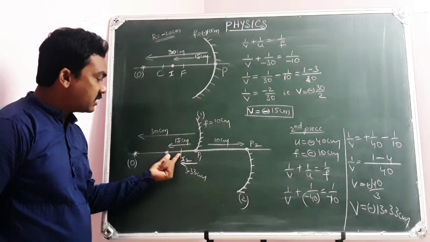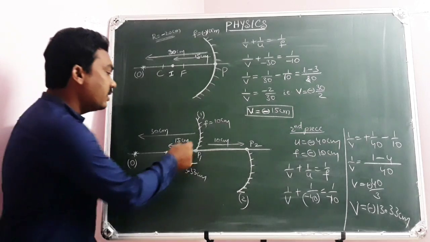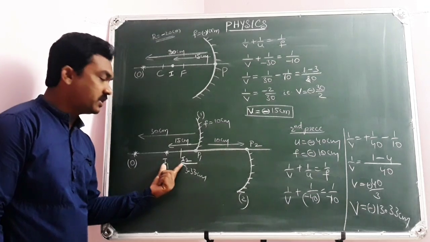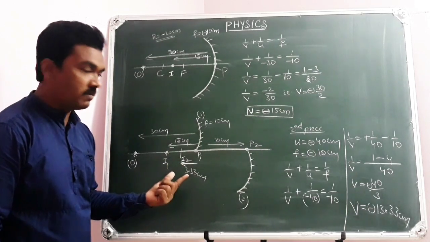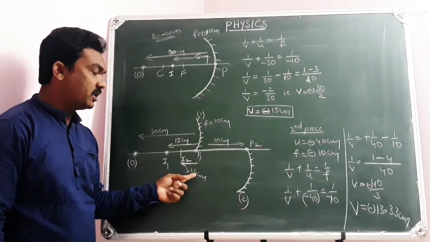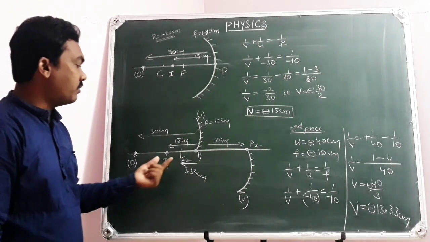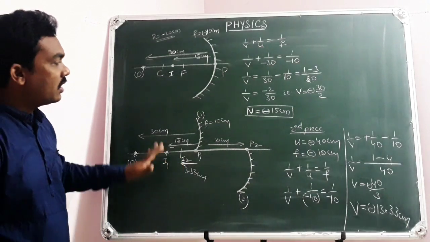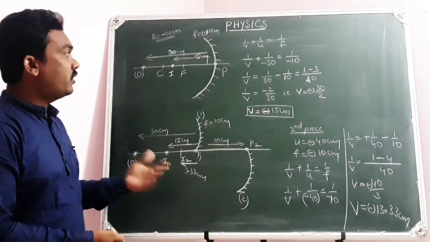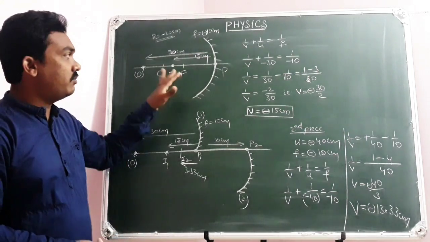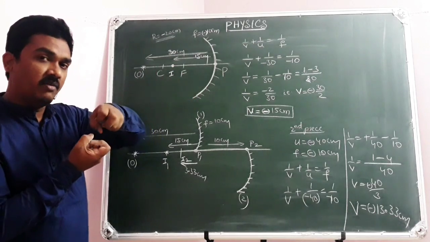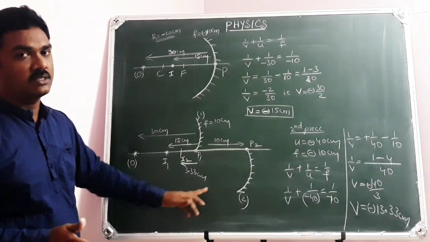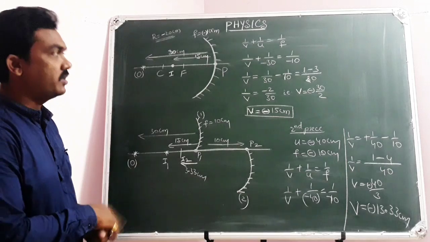Now there will be some horizontal distance separation. Here to here 15, here to here 13.33. If you wish to know the horizontal distance separation between the two images, then your answer can be 15 minus 3.33 centimeters. So this is how things can be handled. This is a different example. Earlier it was the same data, but earlier the two pieces were taken away perpendicular to the principal axis. But here the two pieces are separated along the principal axis. That's the only difference you need to identify.